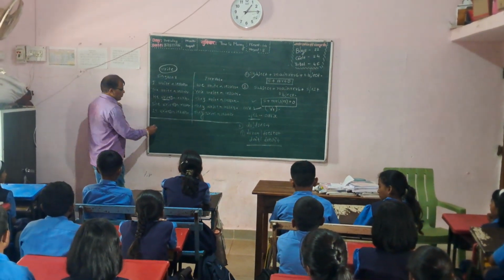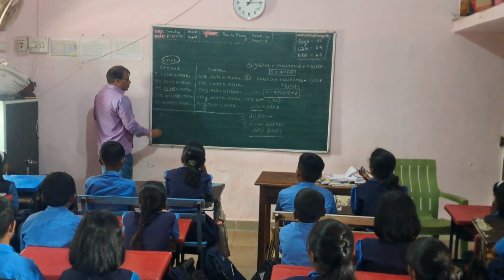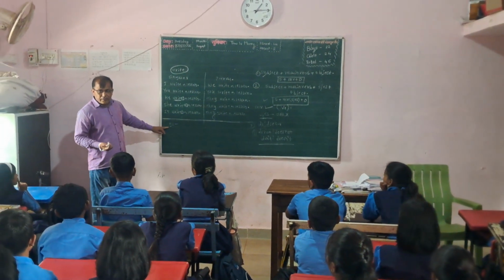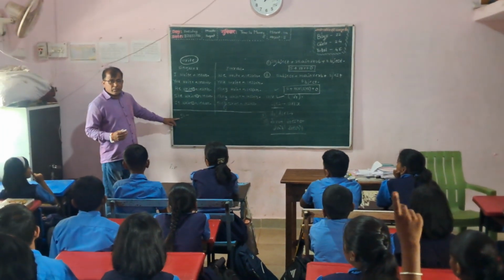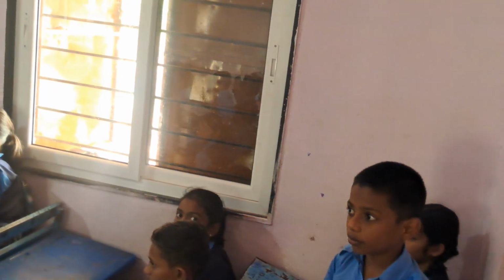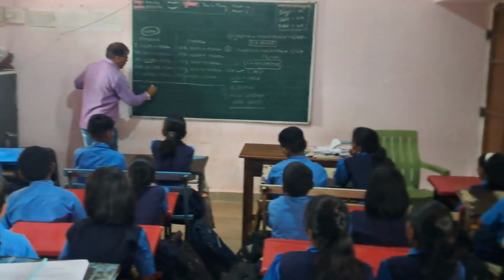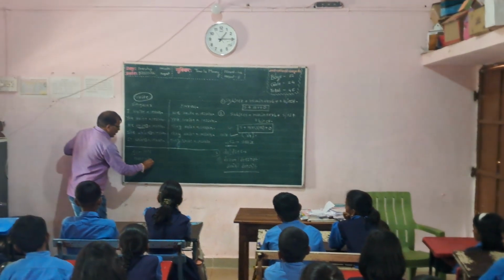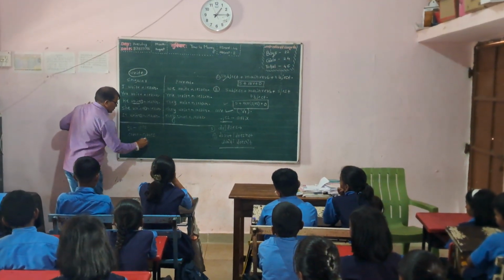For example, go: which suffix after he, she, it? Goes. Very good. Come, comes.